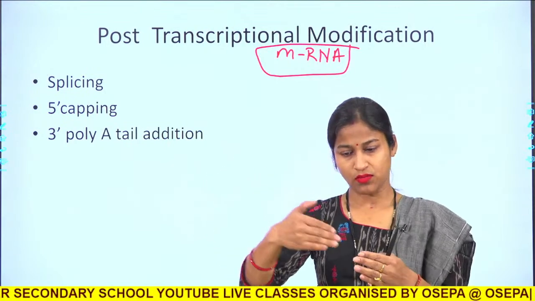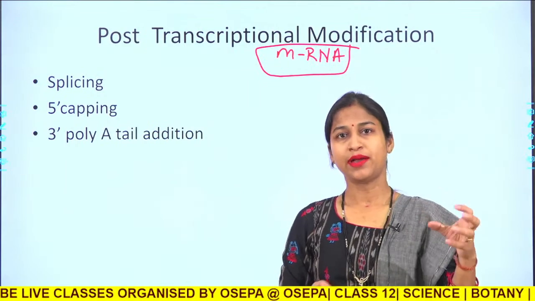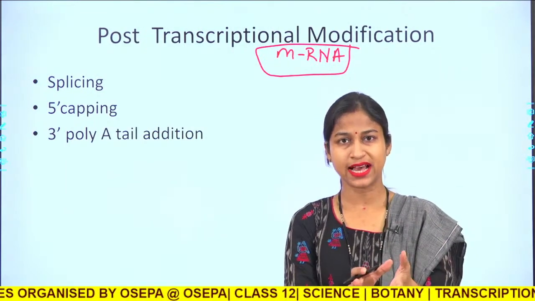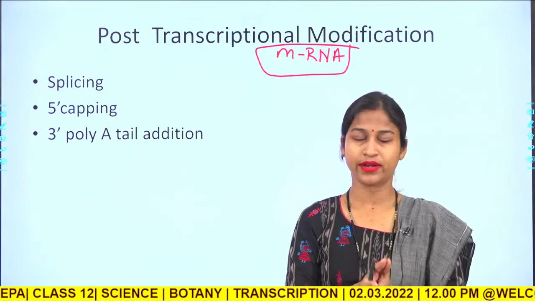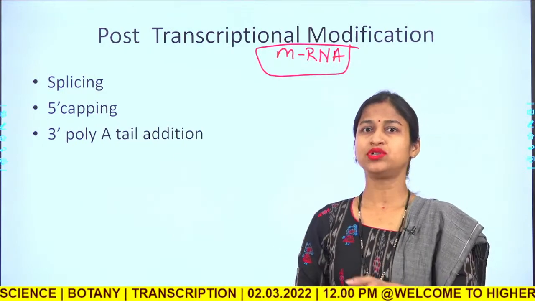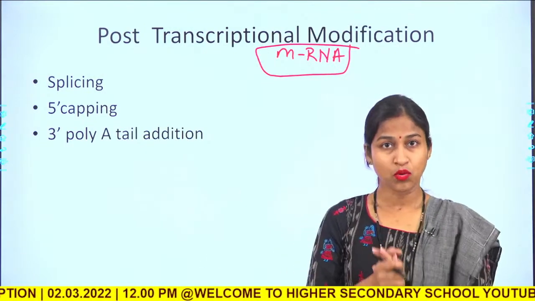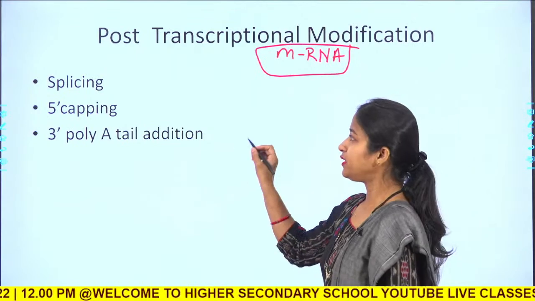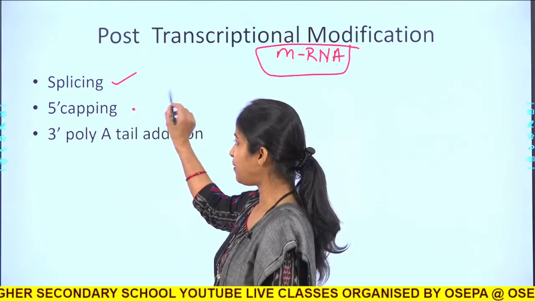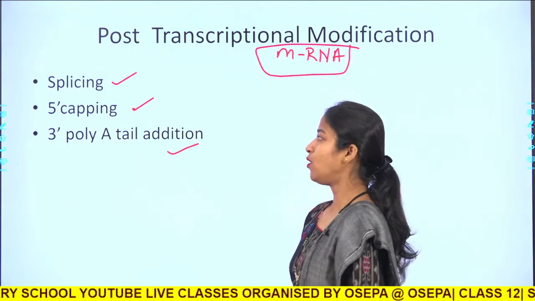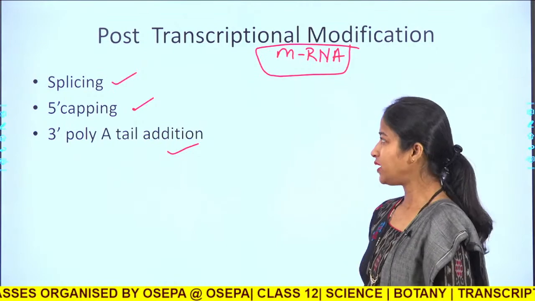So, as it comes out of the RNA polymerase environment, the ribosomes get attached to the nascent RNA and start synthesizing the protein molecules in case of prokaryotes. But in case of eukaryotes, once the RNA transcript is fully formed, mostly the mRNA, it undergoes many processes like splicing, 5' capping and 3' poly A tail addition. Okay. So, what does it mean?